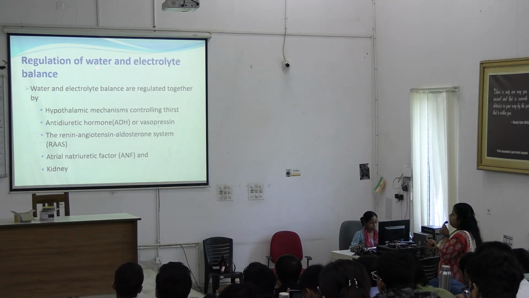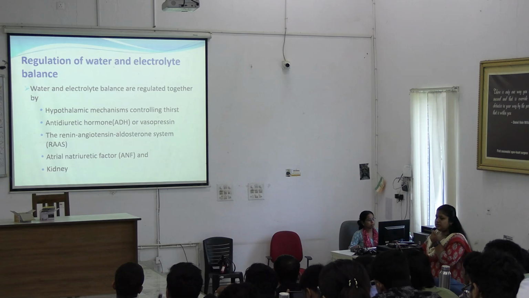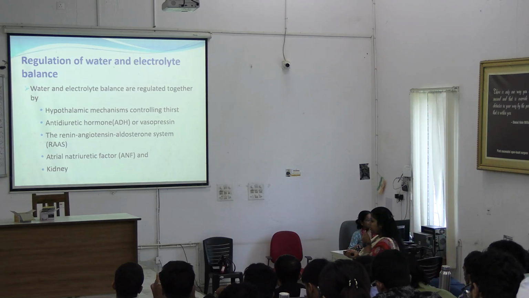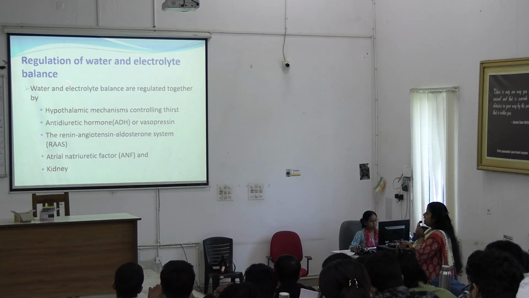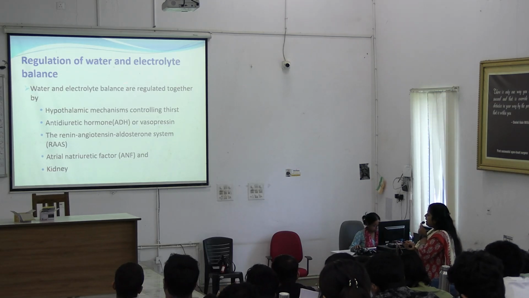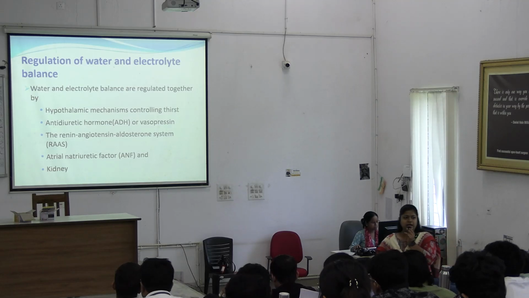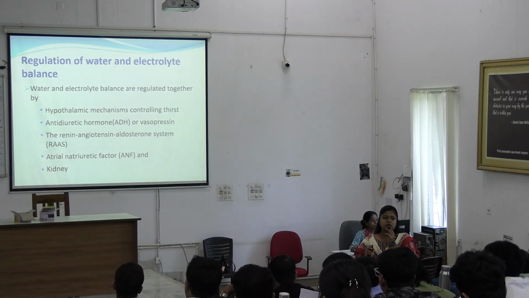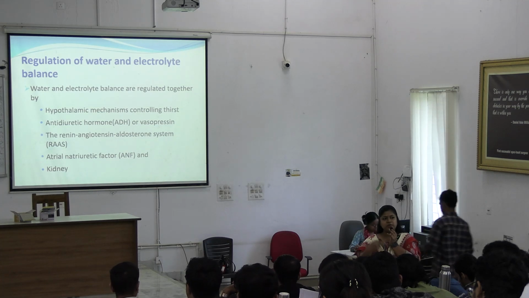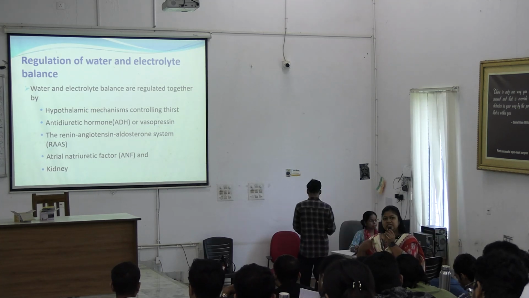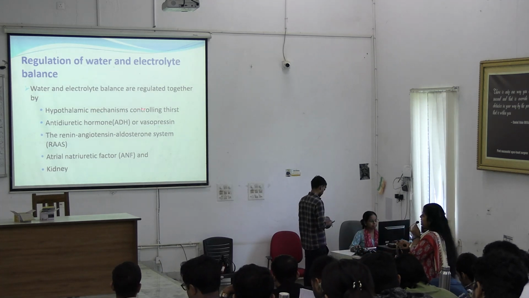Now, why are electrolytes important in water balance, and how are they regulated? Water and electrolyte balance are regulated together. There is no individual regulation of water and electrolytes. Both are simultaneously regulated by the same mechanism. And what are the mechanisms?